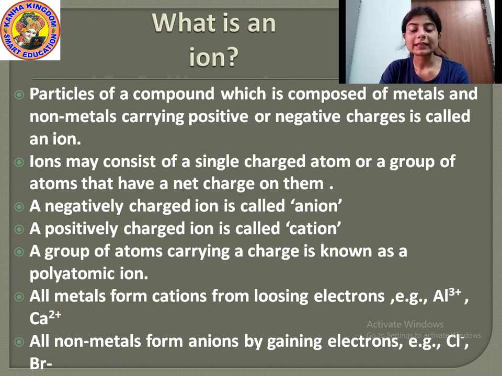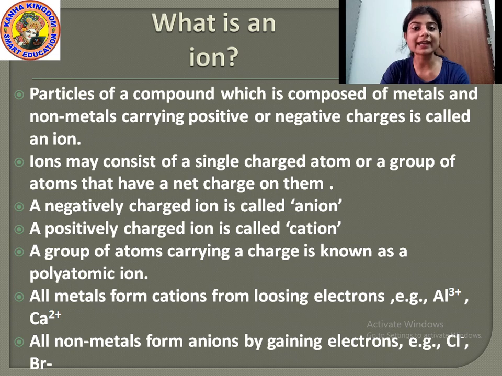Yes or no? The particles of a compound, composed of metals or non-metals, that carry a positive or negative charge are called ions. What is an ion? Ions are particles of a compound that can be of metal or of non-metal and that carry a positive or negative charge along with them. That is called an ion. Okay. These ions are the particles of a compound that is composed of atoms. And these atoms are composed of what?